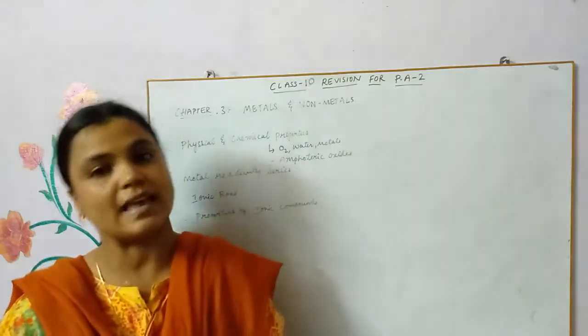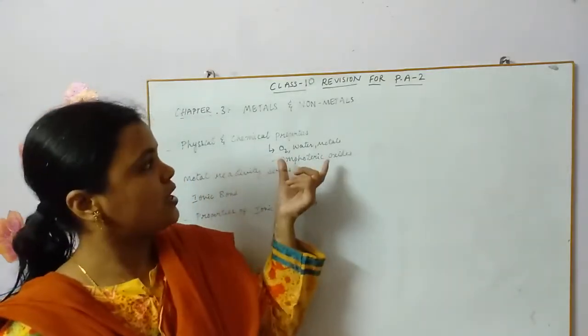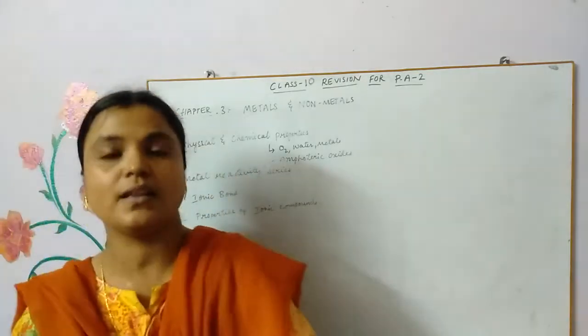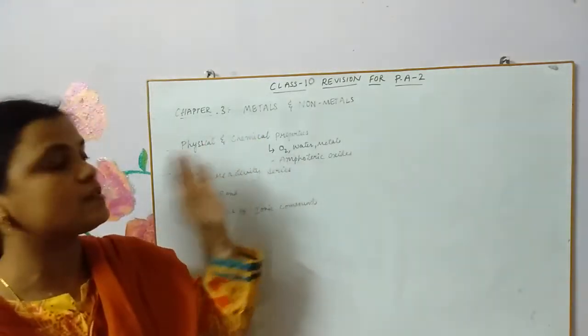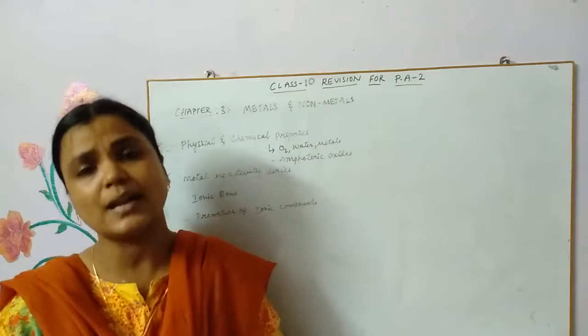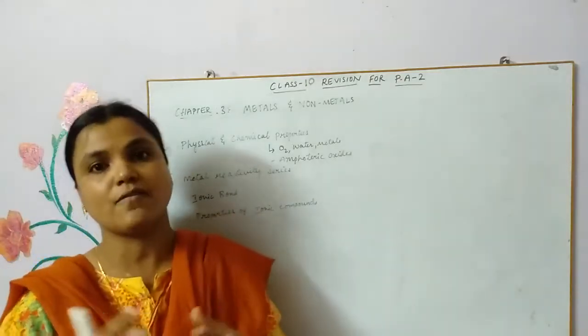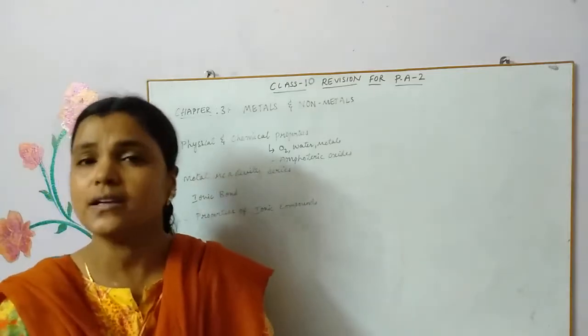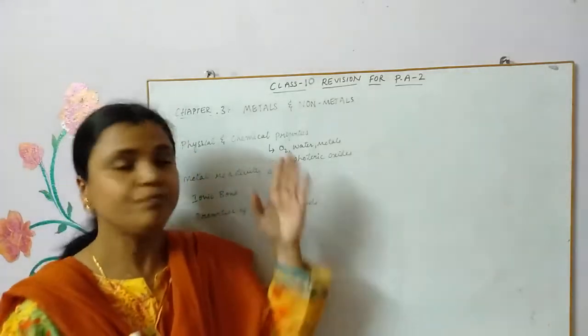Among these, chemical properties are more in number, and this is the place where you have to revise more. That means you have to practice those reactions a little more, children.